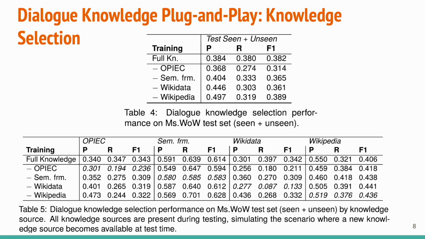Specifically, we ablate knowledge sources one by one during the training phase and test the model performance with the intact knowledge sources. Table 4 is the knowledge selection task that updates each knowledge source during the training and tests on all knowledge sources. And Table 5 is the same experiment evaluated by each knowledge source.